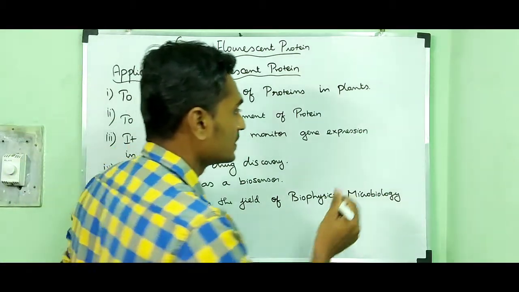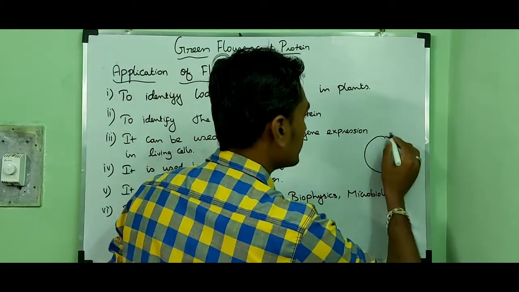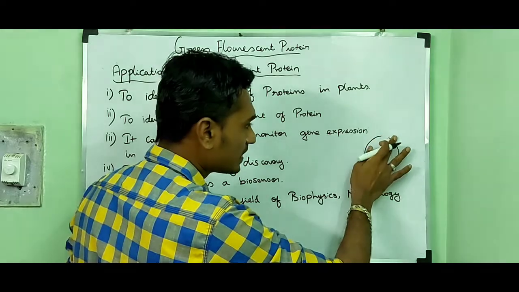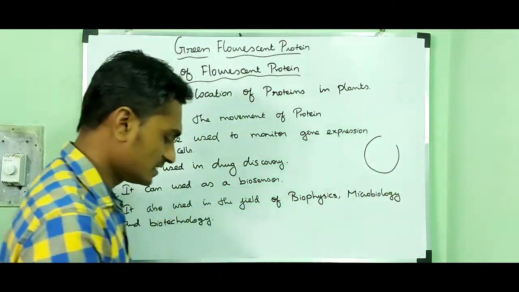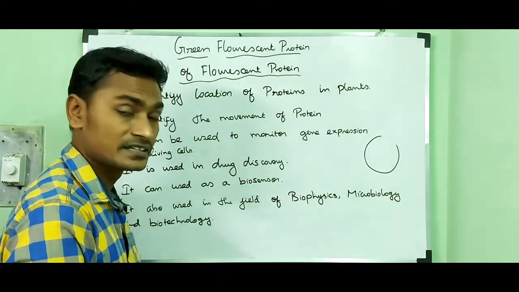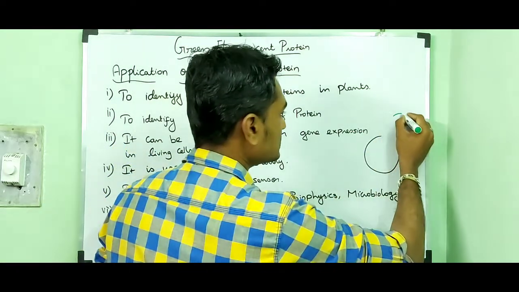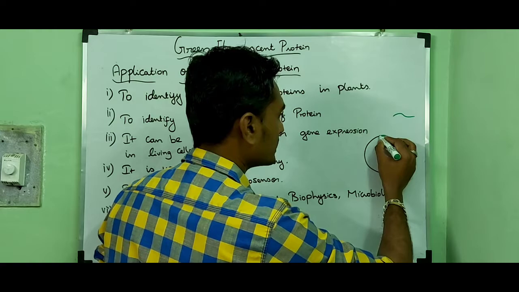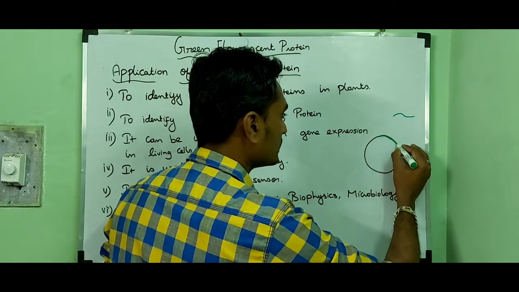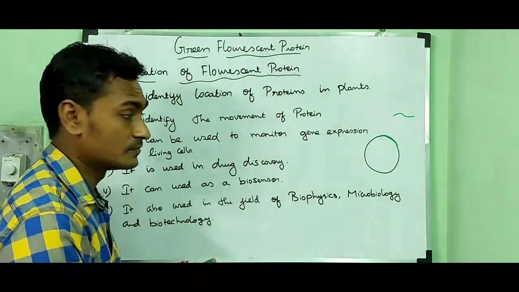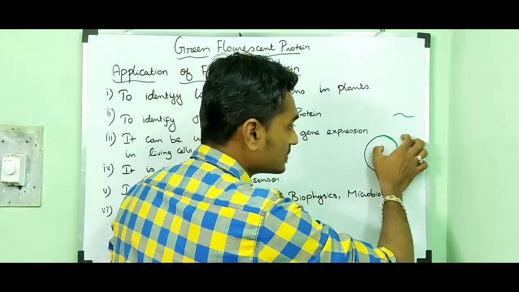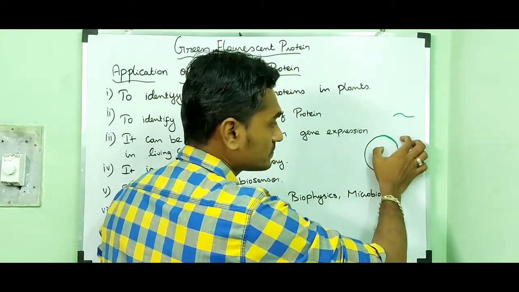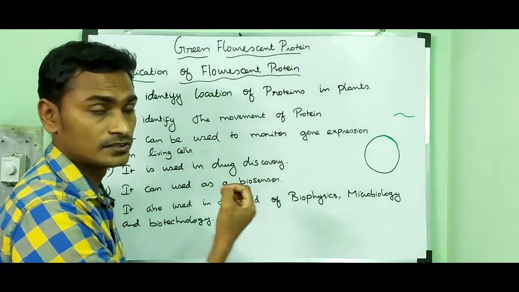For example, it is a plasmid. This plasmid gets cleaved with the help of restriction endonuclease, and it gets ligated with the gene of interest. So the gene of interest gets ligated at the recognition site. Then we have to monitor the gene of interest, whether it gets translated or not.